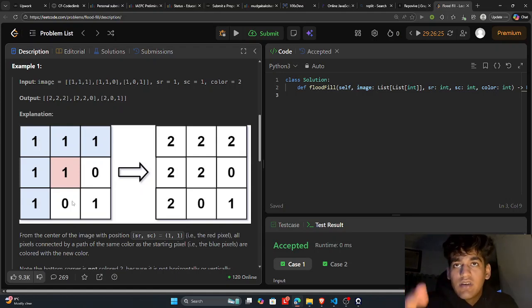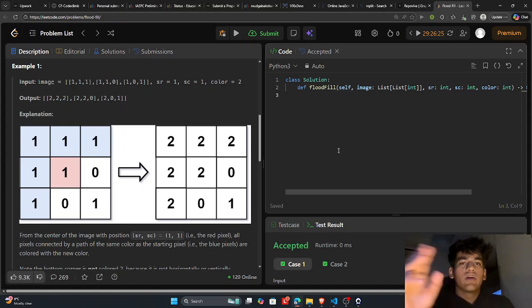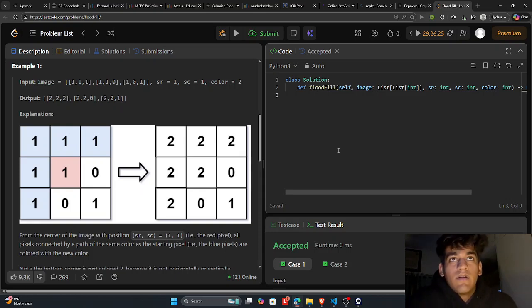This won't be changed. And why? Because here there is 0, so this will not change. This is a completely different one, and this 0 is also a different number, not the same. And this one is slanting, and for a slant, which is diagonal, we don't have to do anything with that. Okay, so I think it is very clear. Now we'll just write the code.